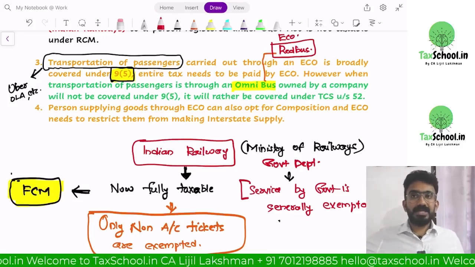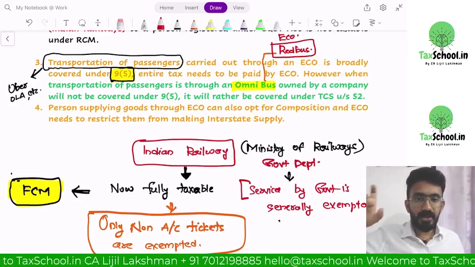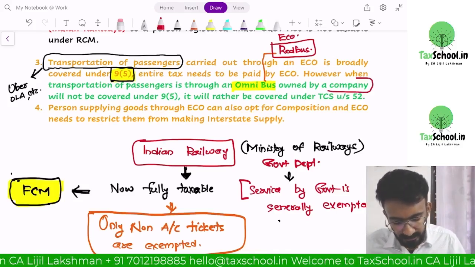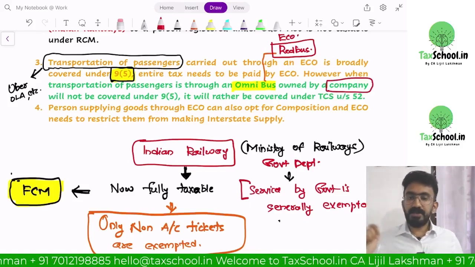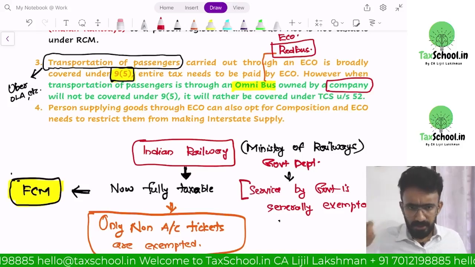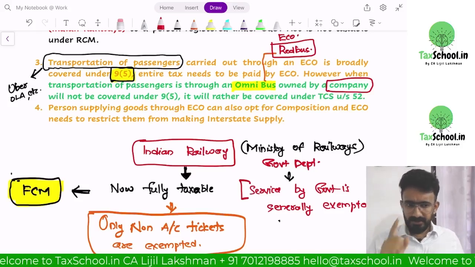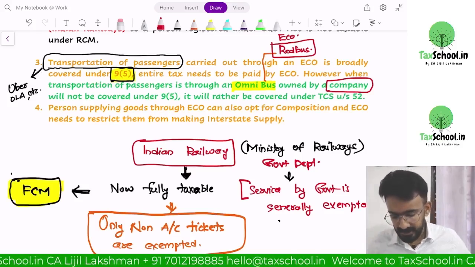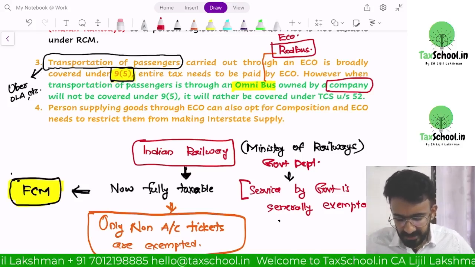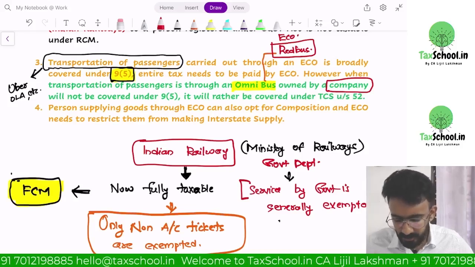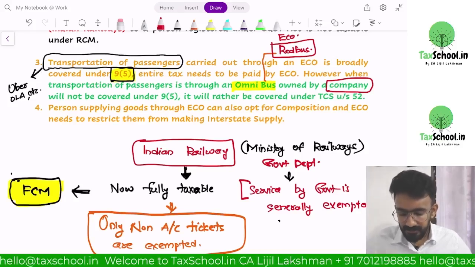Now, if Kallada Travels Private Limited, a body corporate or a company, it is the company who has to pay full taxes. E-commerce operator has to do only TCS. They will deduct 1%. That's it. Now let's read it once. Transportation of passengers carried out through an e-commerce operator is broadly covered under 9(5).